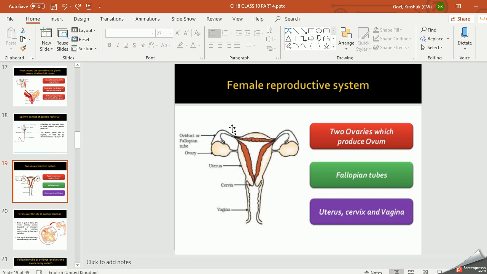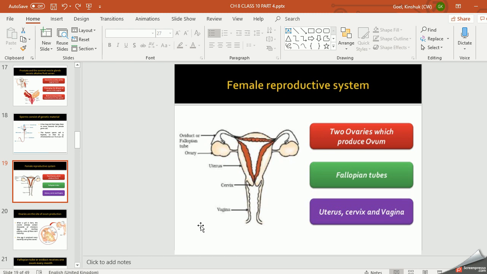When the fusion takes place, the zygote forms and settles in the uterus, and it is surrounded by blood capillaries, right? You have blood vessels which are filled with blood and nutrition. Why? To provide nutrition to the developing embryo, right? And here is the cervix, an opening, and this is the passage which is called the vagina, right? Now sperms enter through this vagina and go to the fallopian tube where the fertilization takes place.